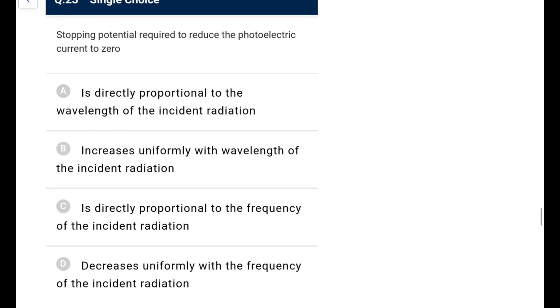Next one, stopping potential required to reduce the photoelectric current to 0. So stopping potential is, K max we directly write as e times Vs.